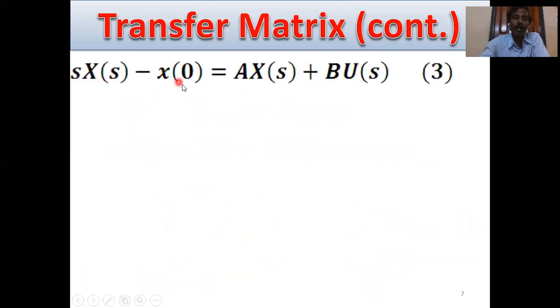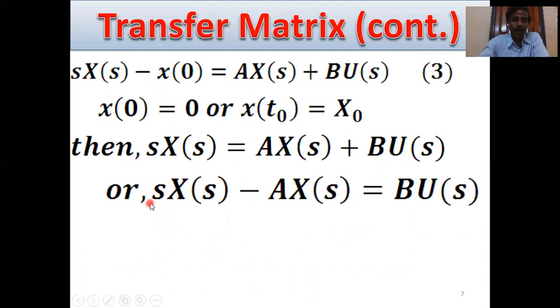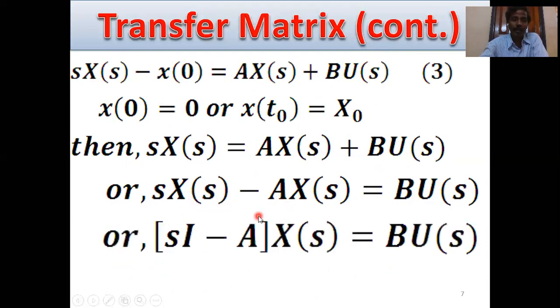Then s X of s minus A X of s equals B U of s. X of s common, then we get (sI minus A) into X of s equals B into U of s.